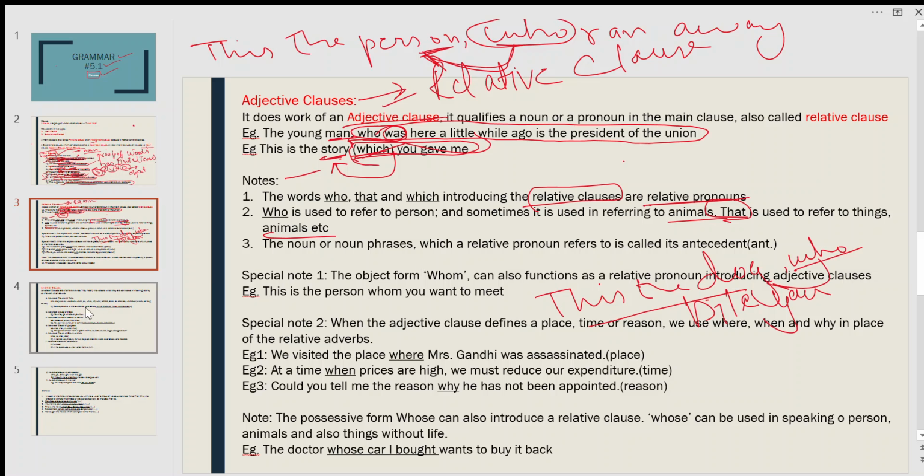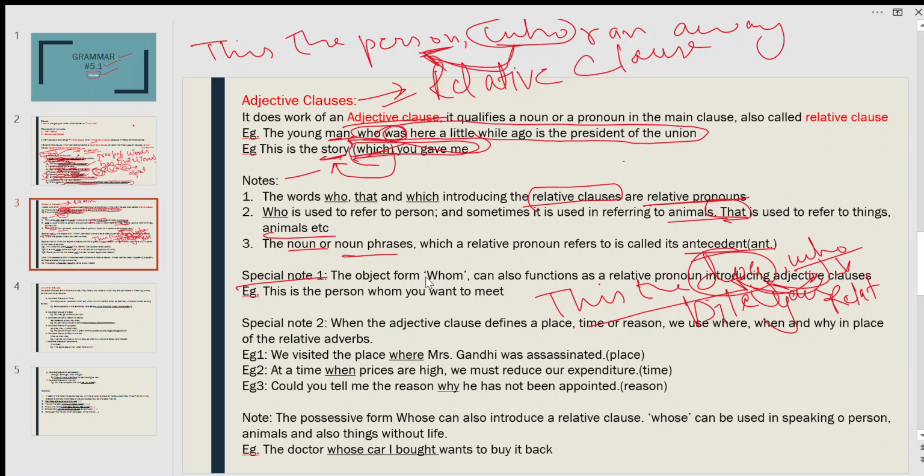Third one is: the noun or noun phrase to which a relative pronoun refers is called the antecedent. So if I am using who for this dog, who is a relative pronoun, and dog is the antecedent of this relative pronoun. Okay, antecedent.